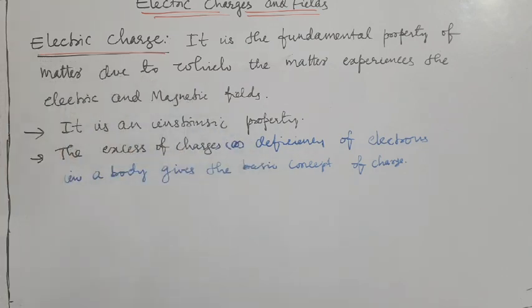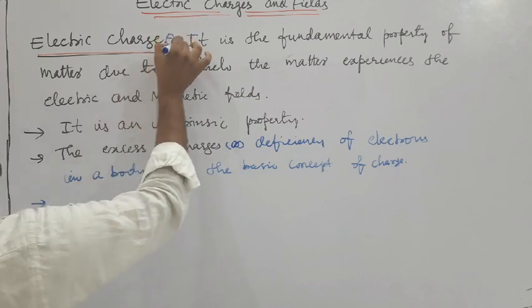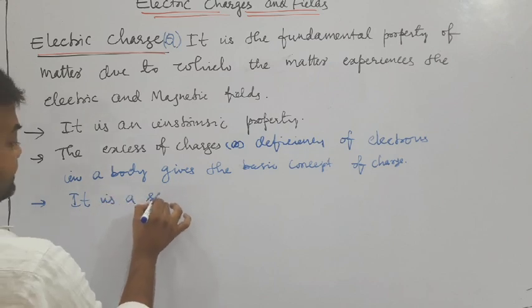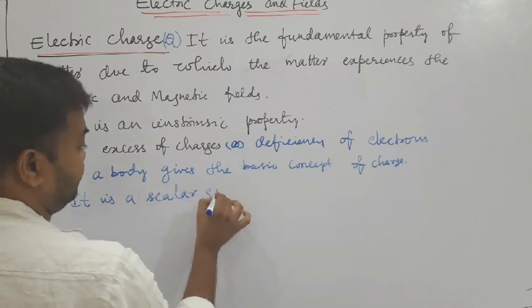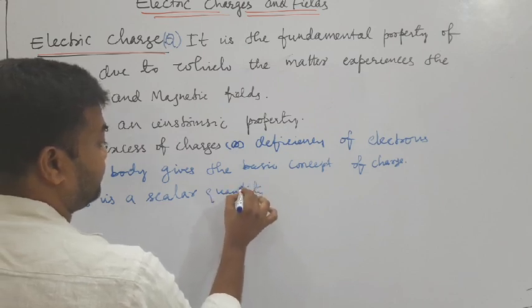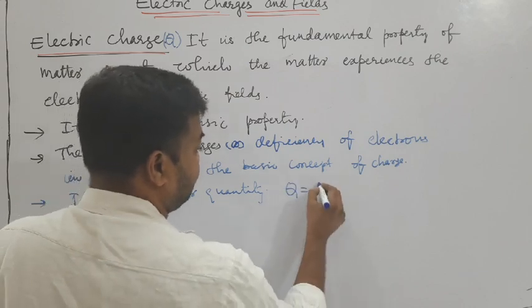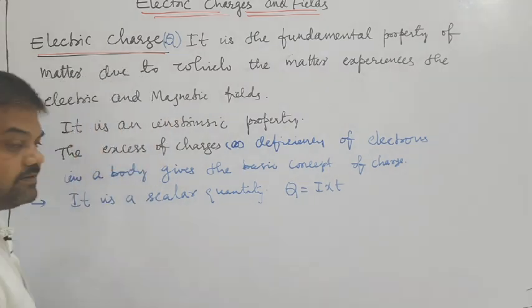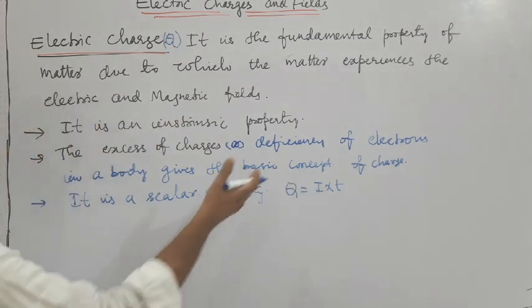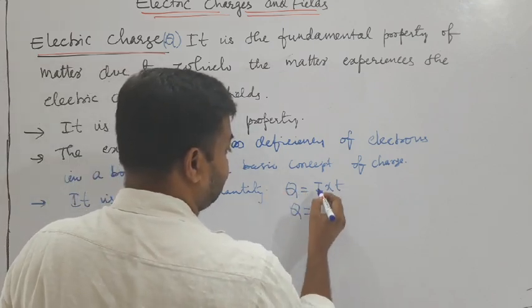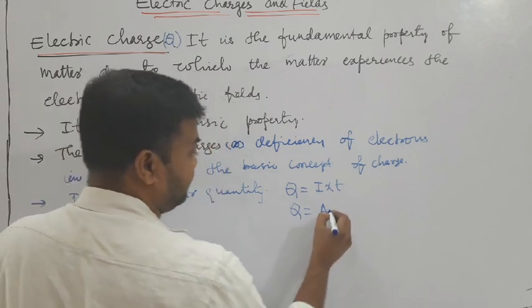Next, a further property: it can be represented with the letter capital Q, and it is also a scalar quantity. Q is nothing but I into T. Already you know, in 10th class we discussed I is equal to Q by T, and here Q is equal to IT, or we can write Q is equal to ampere into time.